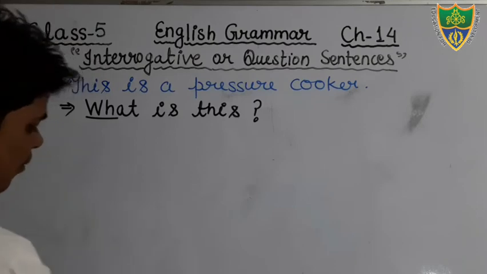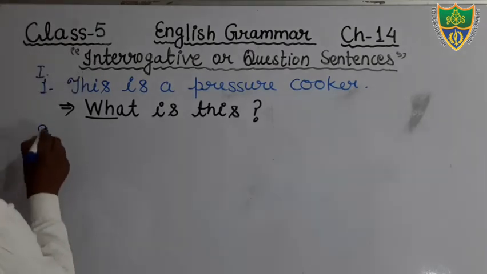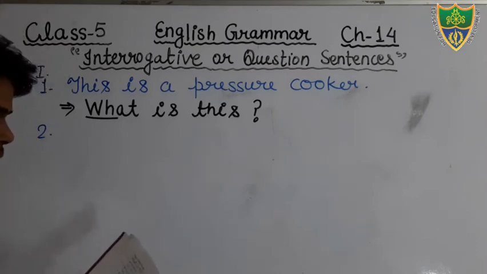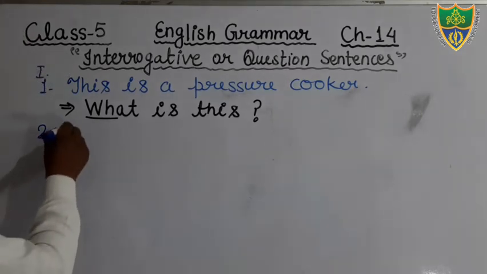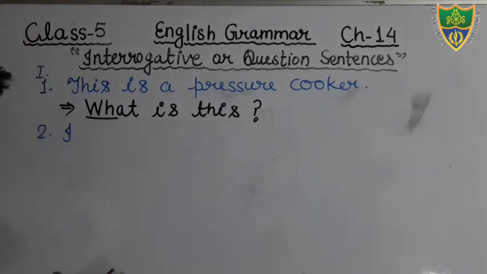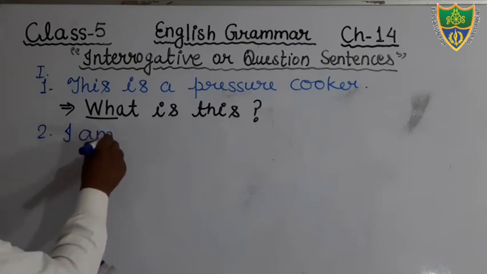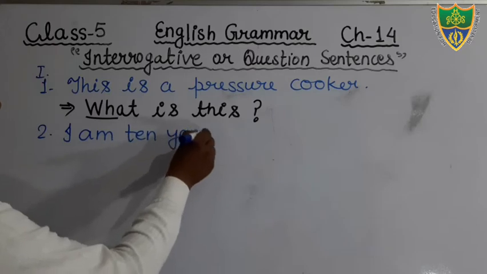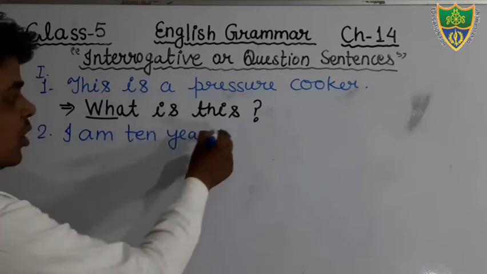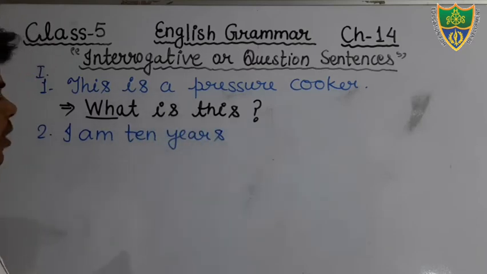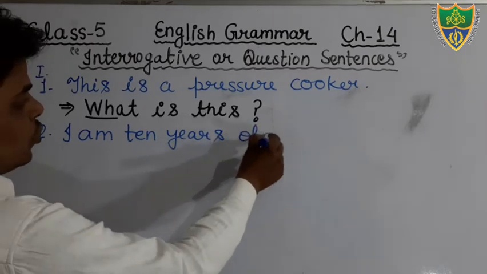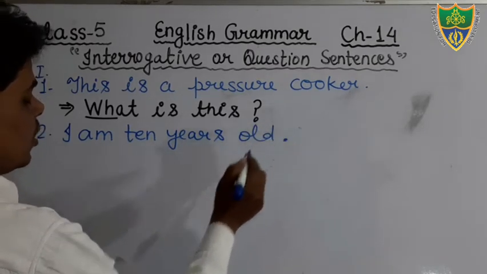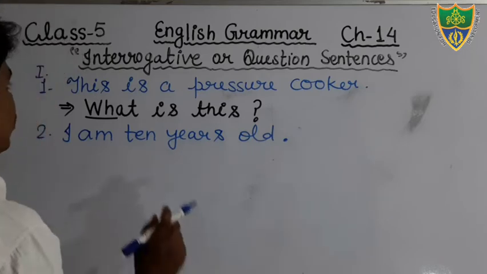Okay, students, so now we will discuss the next question. What is the next question? Just say, it is written here, I am 10 years old. It is the second affirmative sentence given. It is a kind of statement, assertion or declaration. I am 10 years old. This is your sentence. You have to make the interrogative sentence using WH.